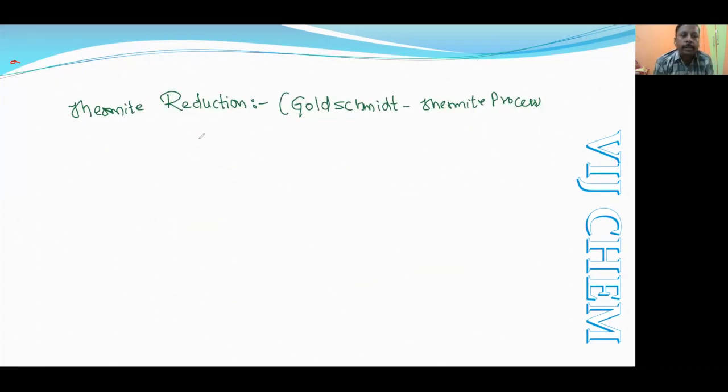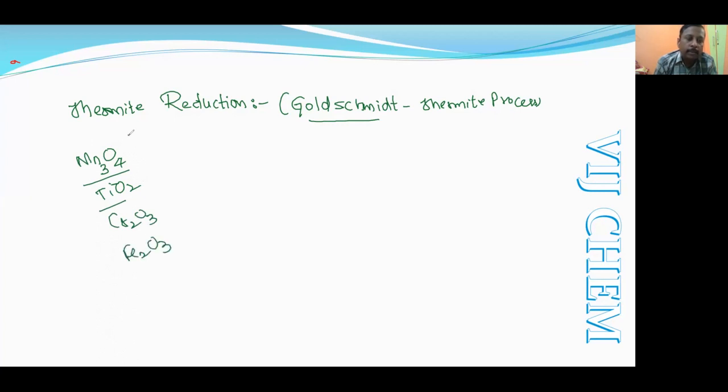Next one is the thermite reduction. It is also called the Goldschmidt thermite process, and it is applicable for metal oxides like TiO2, Mn3O4, Cr2O3, and Fe2O3.